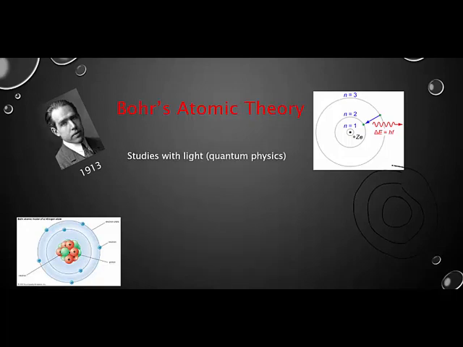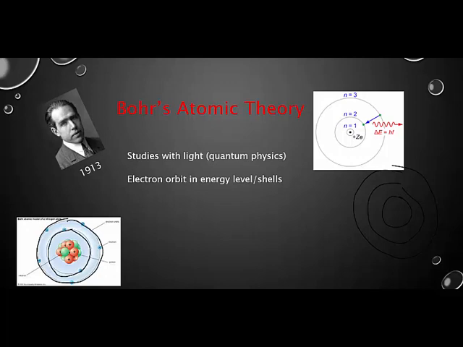Bohr studied light. He studied quantum physics, and we're going to talk about quanta again in a lab that we'll be doing. And when he was studying quantum physics, he was able to determine that electrons actually have specific amounts of energy. And so based on the energy that they have, they actually are orbiting, as you can see here. They stay in a shell and they orbit, and depending upon how much energy that electron has depends upon what orbit it's in.